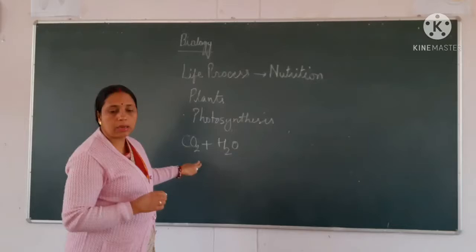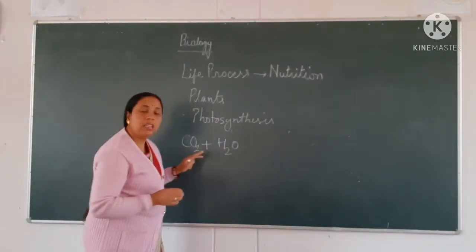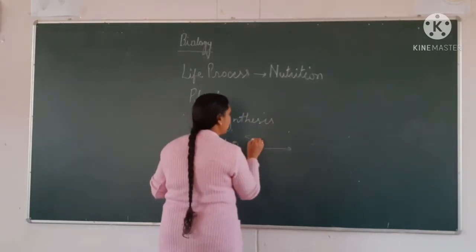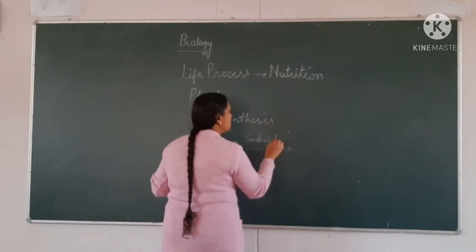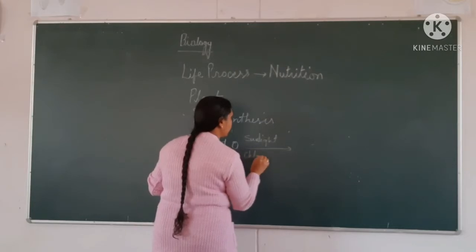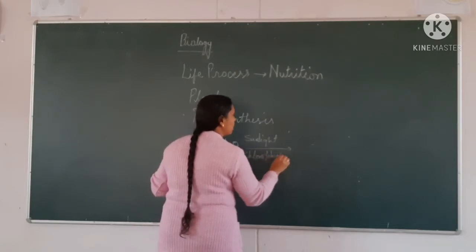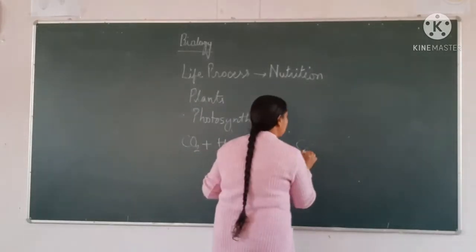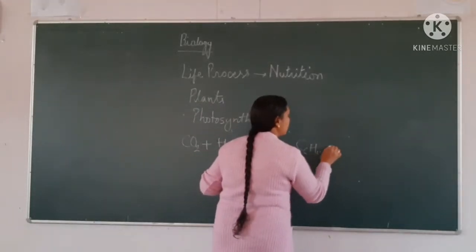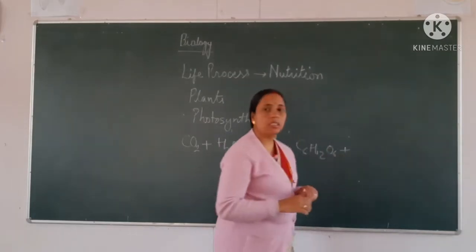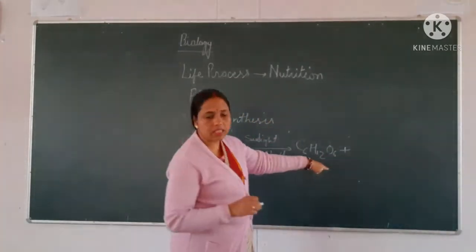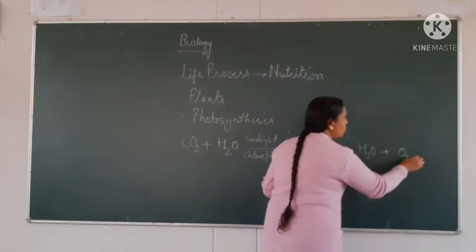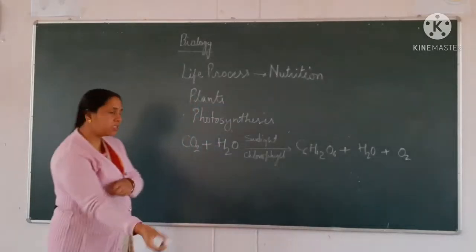CO2 is carbon dioxide, which we get from the atmosphere, and H2O, in the presence of sunlight and chlorophyll, is converted into C6H12O6 plus H2O plus O2. Now we are going to balance this equation.